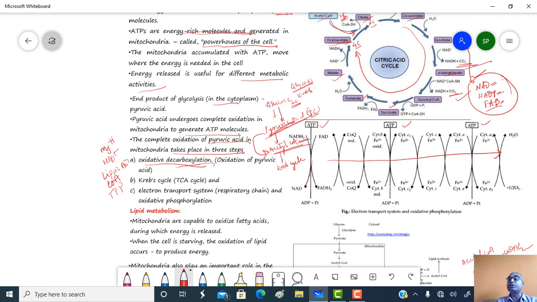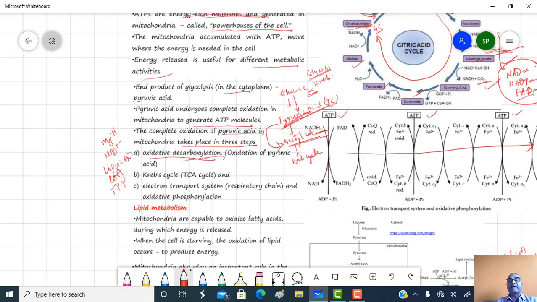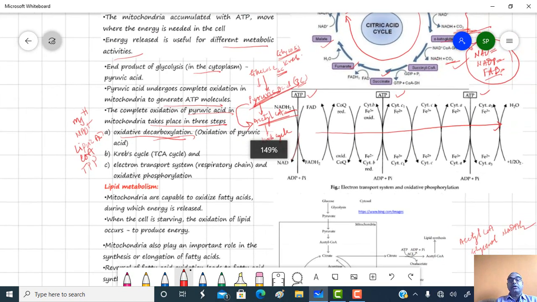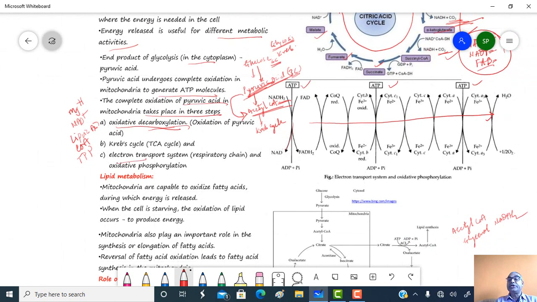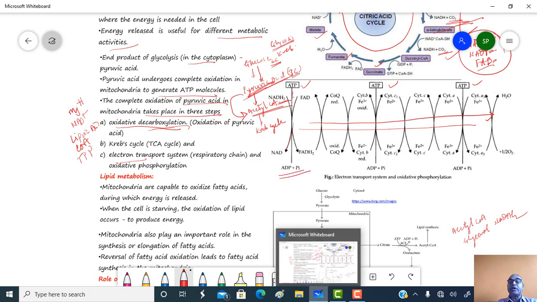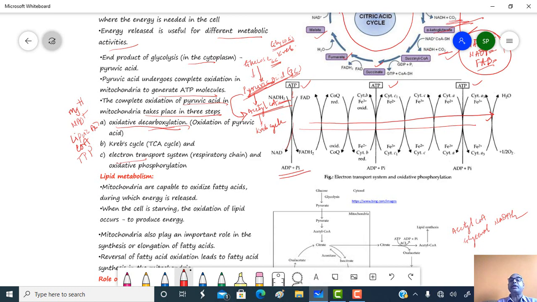Decarboxylation means evolution of CO2. Then the Krebs cycle, and the third one is the ETS. The formation of ATP from ADP and inorganic phosphate by using oxidative energy is called oxidative phosphorylation.